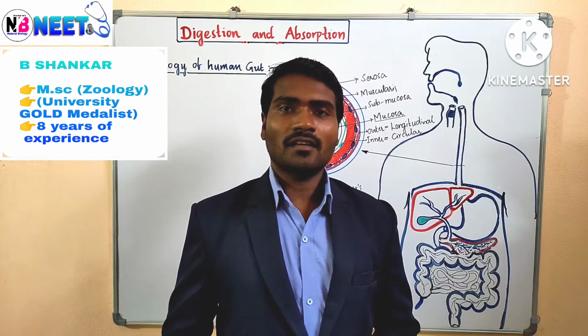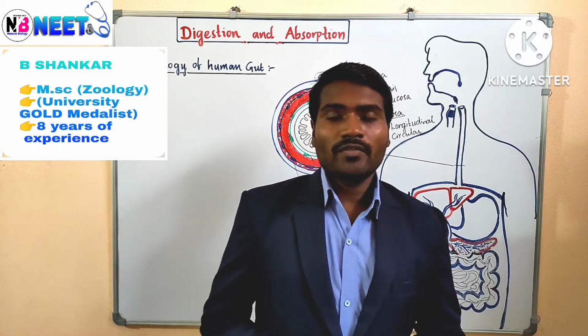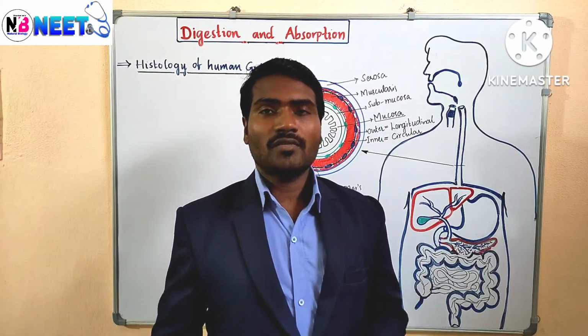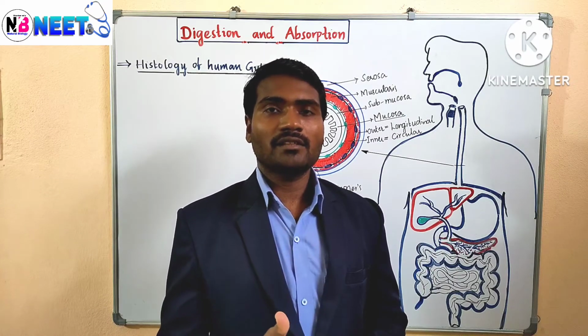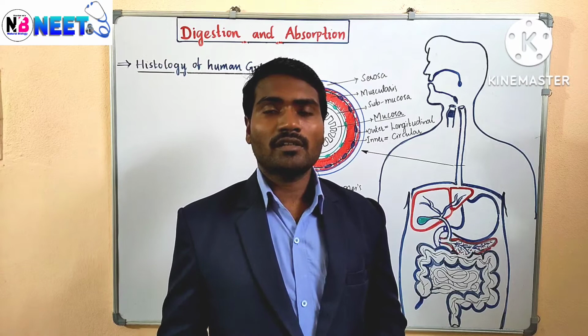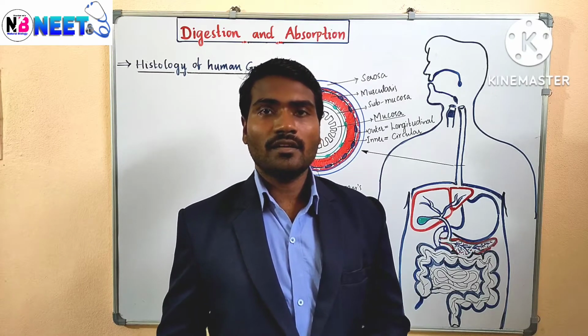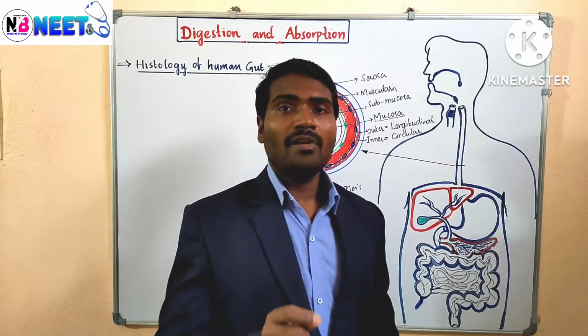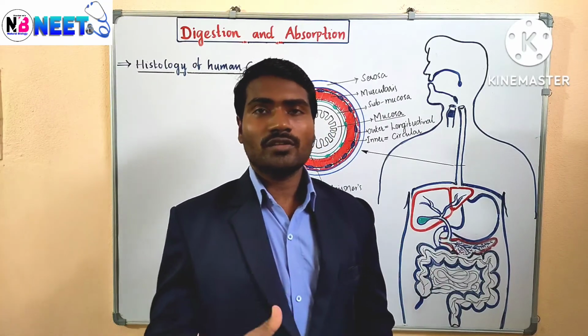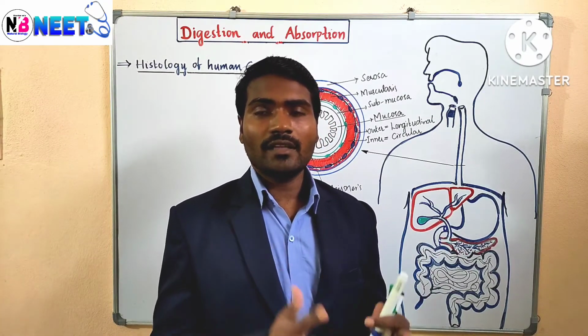This is Shankar sir. So far we have completed the structure of the digestive system: mouth, buccal cavity, pharynx, esophagus, stomach, small intestine, large intestine, rectum, anus. We have completed the alimentary canal. So watch the previous videos, then you will get the clarity.